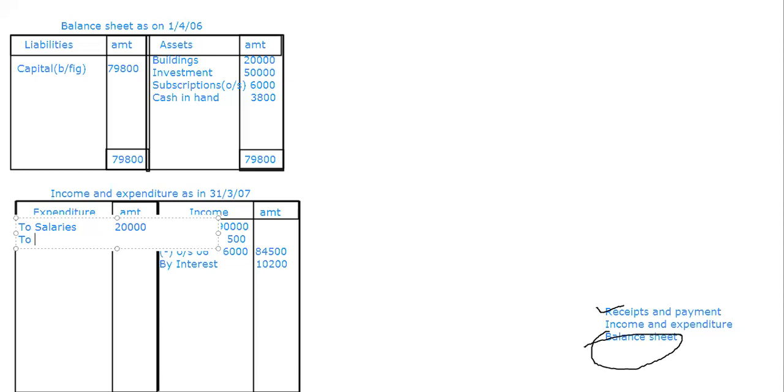Printing and stationery, expenditure. So printing we are going to take, and the amount is 22,000. Then general expenses, expenditure, 4,000.